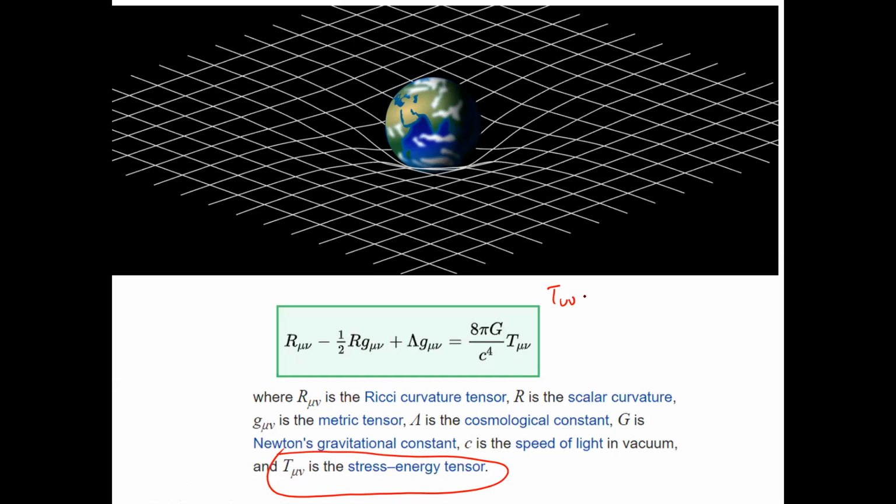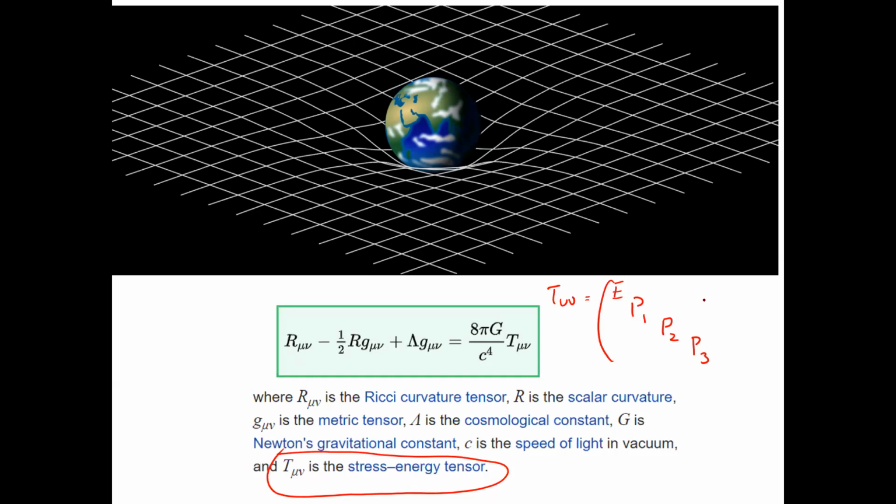That means in 4 dimensions it is going to have 16 components. If you have only diagonal components and no cross terms, the first component is an energy component. Next we have the momentum,